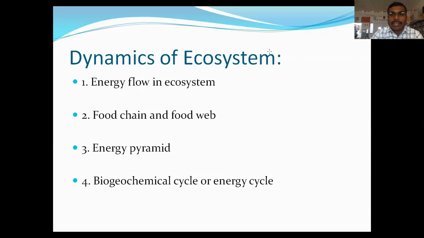Therefore, the autotrophic organisms like plants convert solar energy, also called radiant energy, and produce chemical energy in the form of carbohydrates, and they are stored in the food. Therefore, these autotrophic organisms are also called as producers.